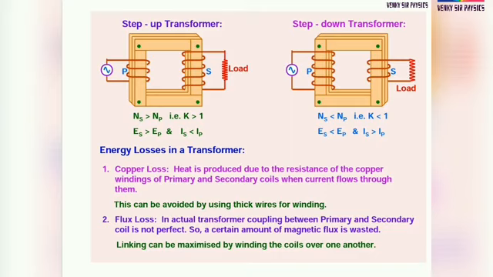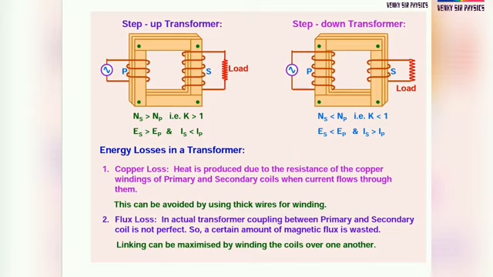Coming to energy losses in a transformer. First one, copper loss. Heat is produced due to the resistance of the copper winding of primary and secondary coils when current flows through them. This can be avoided by using thick wire for winding.